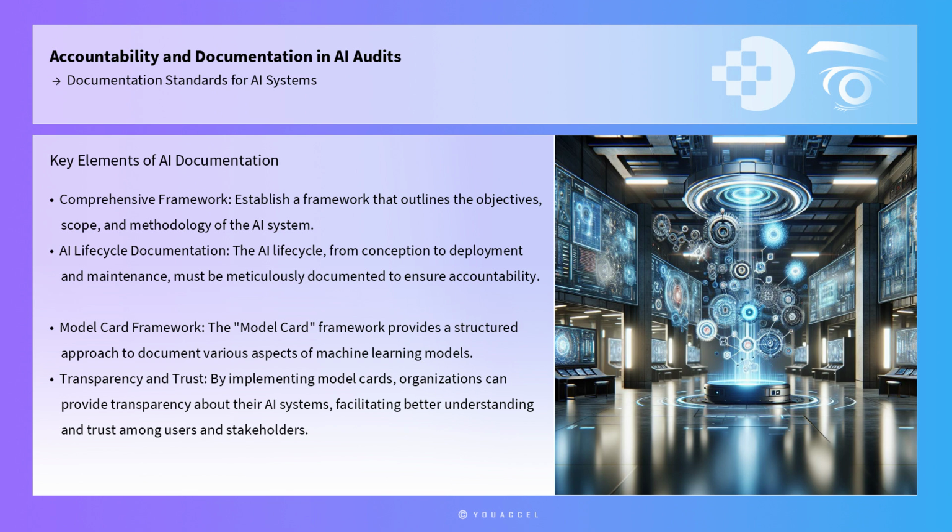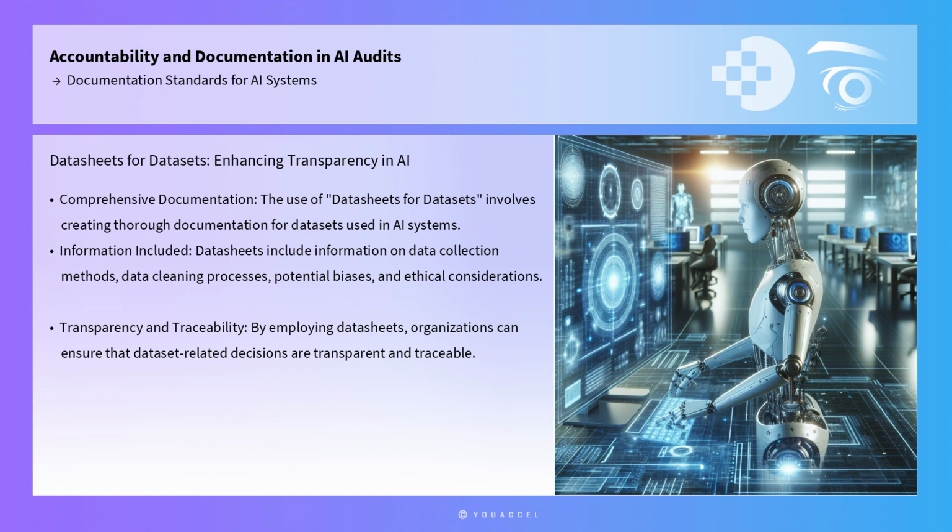By implementing model cards, organizations can provide transparency about their AI systems, facilitating better understanding and trust among users and stakeholders. In addition to model cards, the use of datasheets for datasets is another effective tool that supports documentation standards. This concept, proposed by Gebru et al., involves creating thorough documentation for datasets used in AI systems. Datasheets include information on data collection methods, data cleaning processes, potential biases, and ethical considerations.